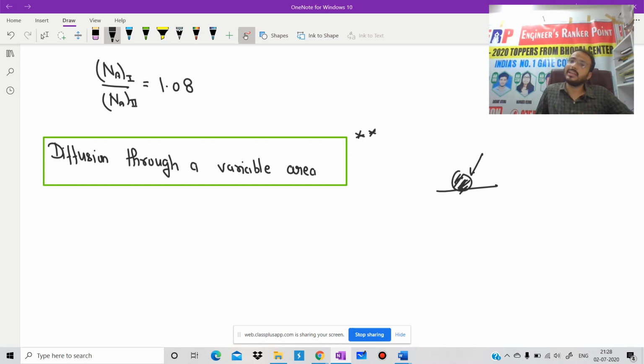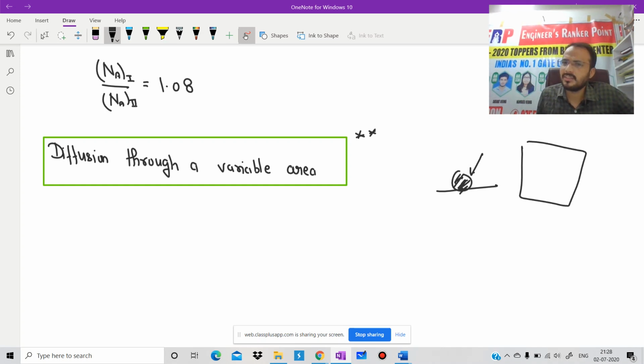One more example I can give you, a very simple practical example. In most houses, in I can say every house, in our washroom, we have odonils. We use odonil, but after some time, what will happen?